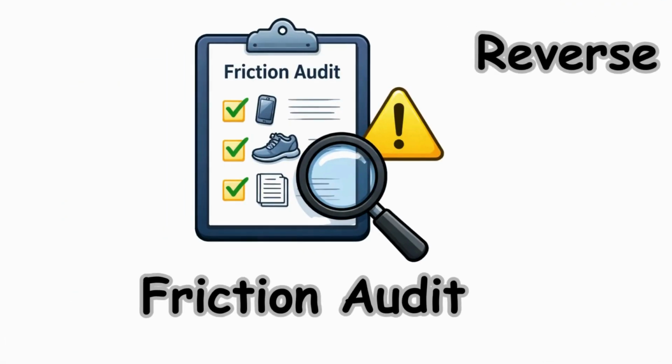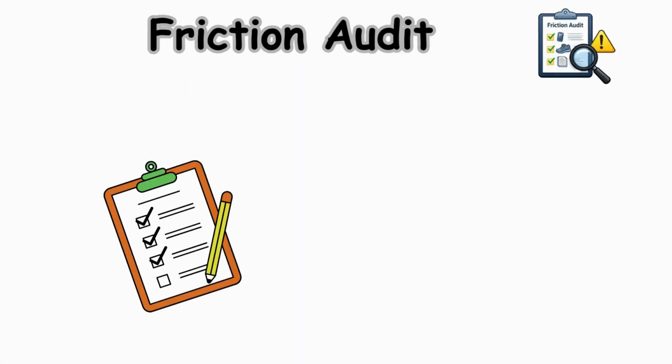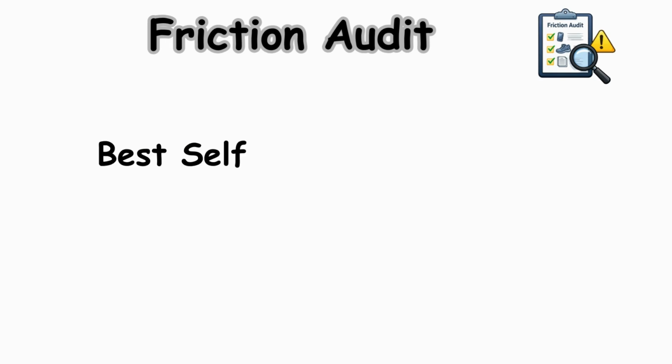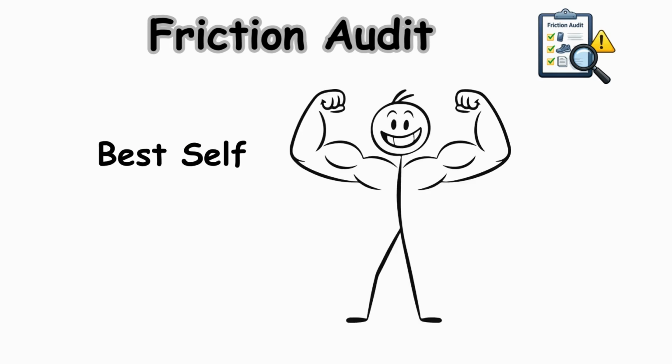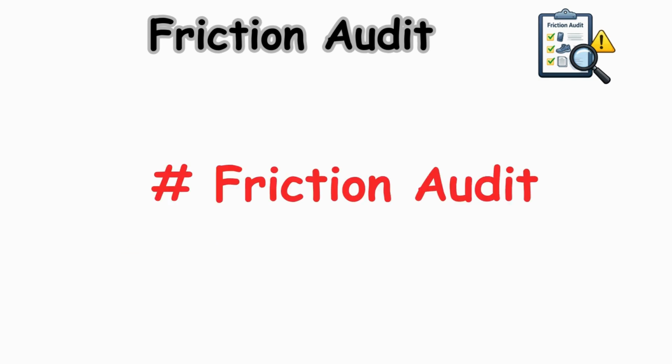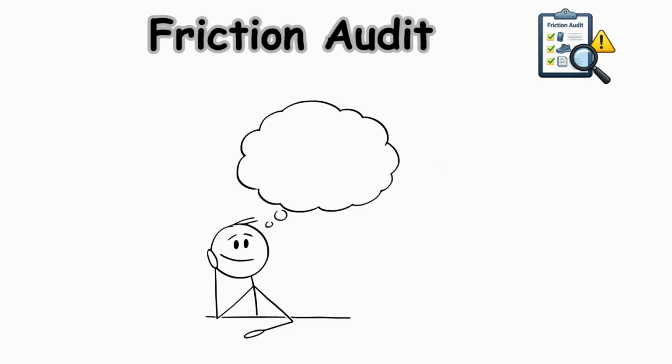The Friction Audit. A plan that works must account for your environment. We often plan for our best self, the version of us that has infinite willpower and no distractions. That person doesn't exist. Perform a friction audit. Ask yourself, what is most likely to stop me from doing this tomorrow?